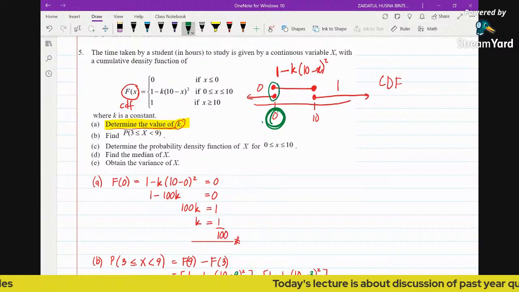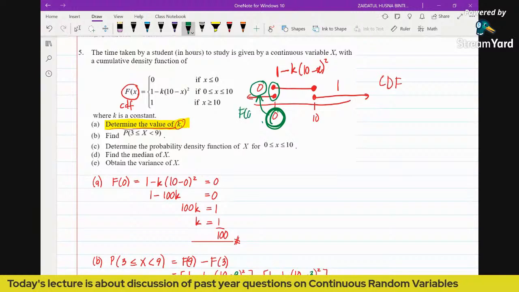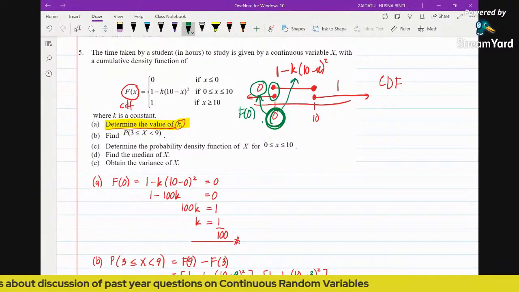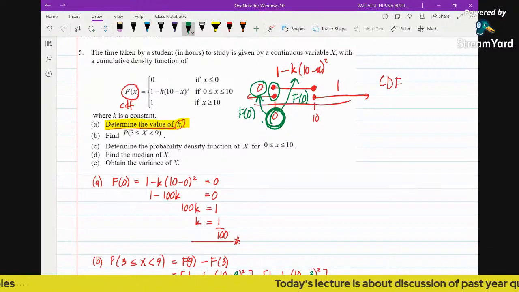two functions defined. First, when we substitute 0 here, this is f0, and when we substitute the value of 0 into this function, we will have f0 as well. So we can equate the two. When we substitute the 0 into both functions, we can equate, because the values are going to be the same. So what do we do?